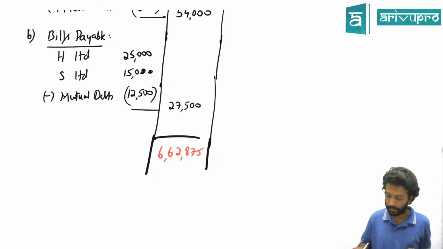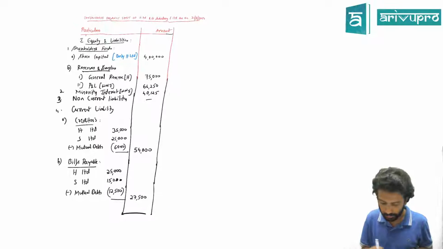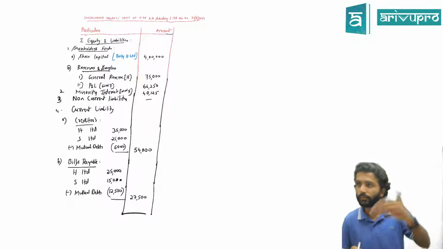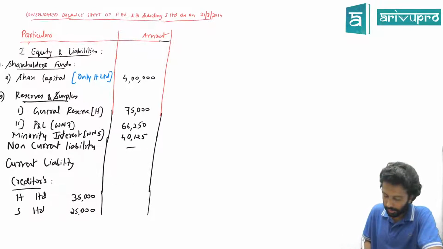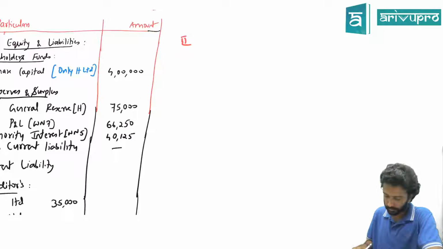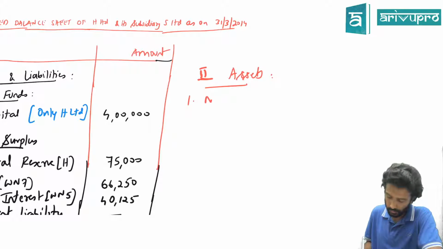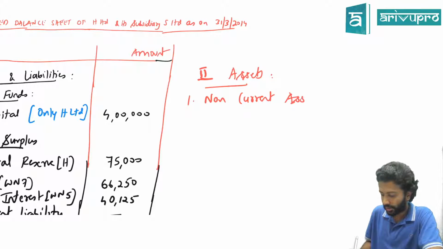6,62,875. Let's see on the asset side also, will we get the same? I'll do it parallelly. You can do it vertically. So what is the heading first? The heading is assets. Below assets, what is the first one? Non-current assets.